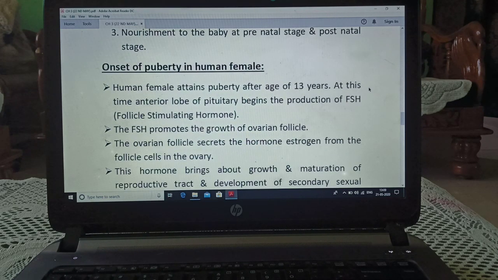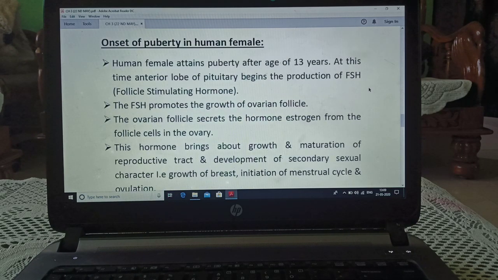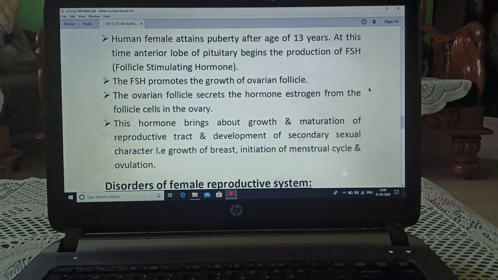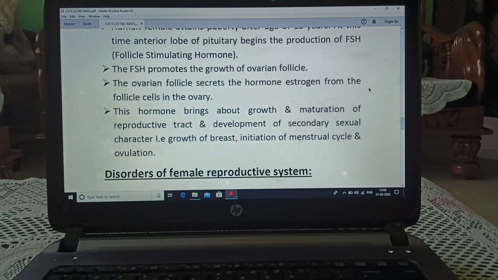Onset of puberty in human female. Onset means starting. Human female attains puberty after the age of 13 years. At this time, anterior lobe of pituitary begins the production of FSH, that is follicle stimulating hormone. The FSH promotes the growth of ovarian follicle.